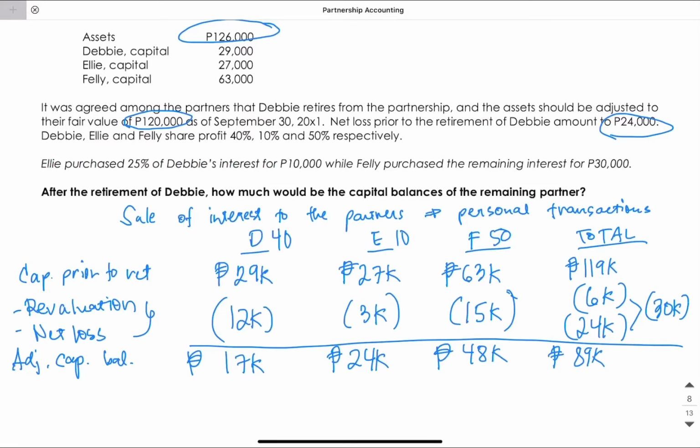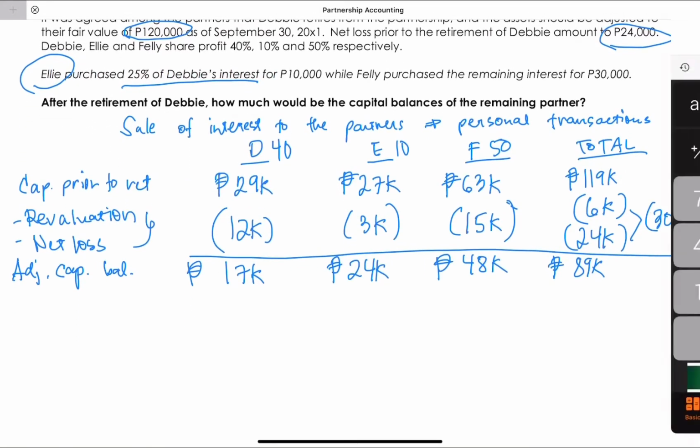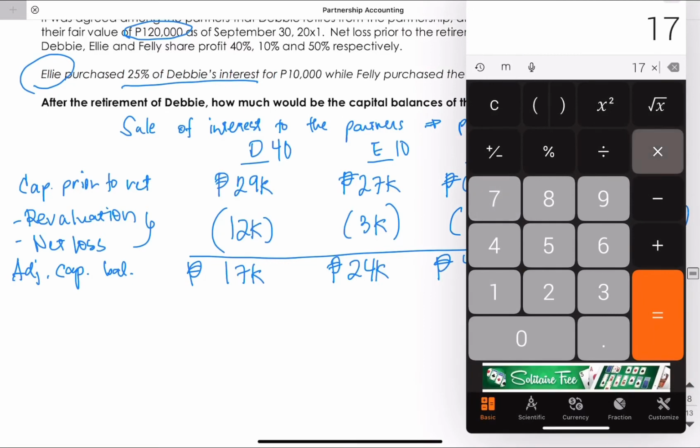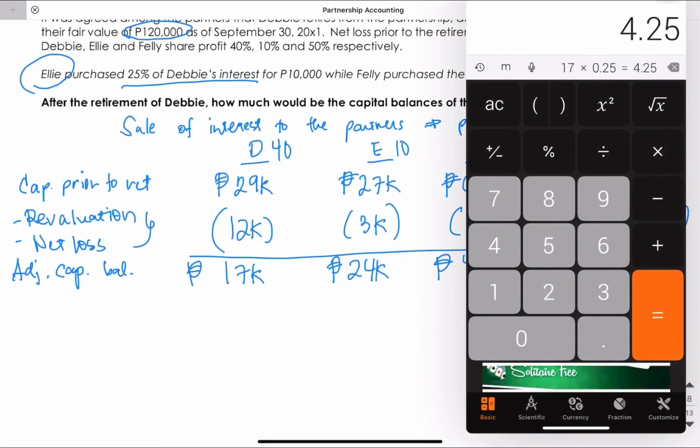Then 25% of Debbie's interest will be purchased by Ellie. Okay, so 17,000 times 25%, that is 4,250. Okay, I'm sorry. So 4,250 for Ellie.